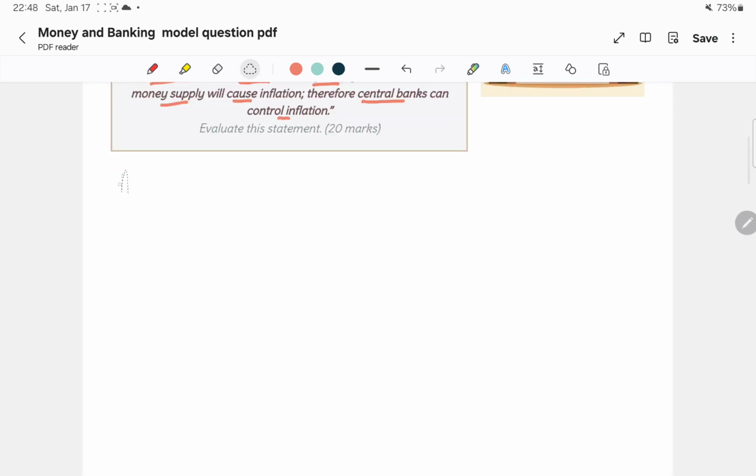Argument number 2 is that the central bank can also influence inflation, but it depends on the state of the economy.